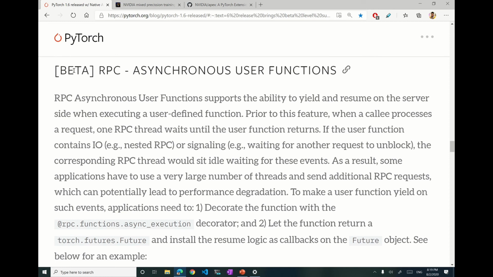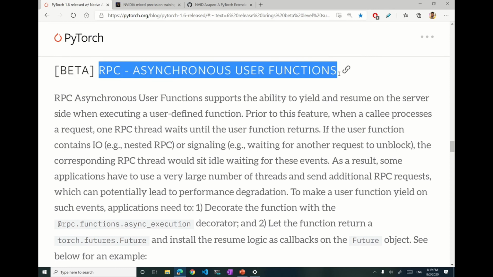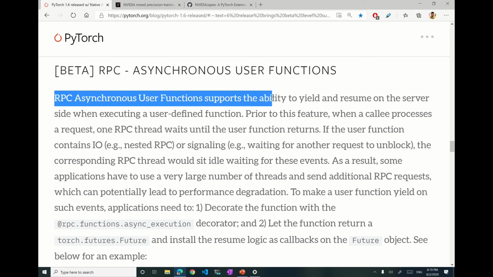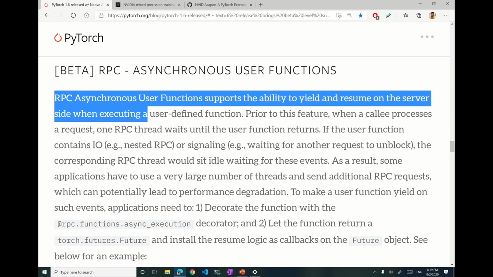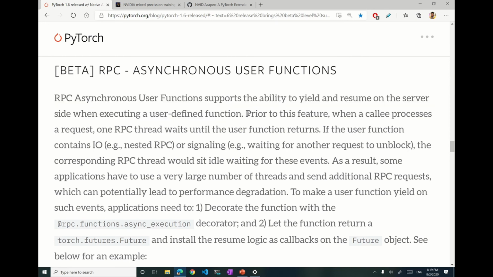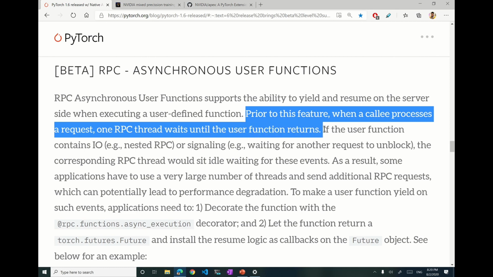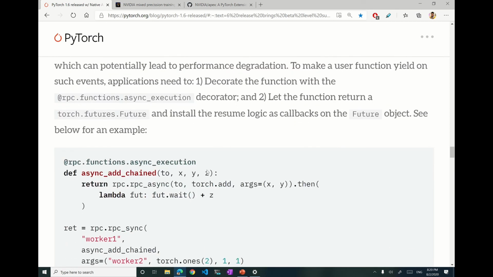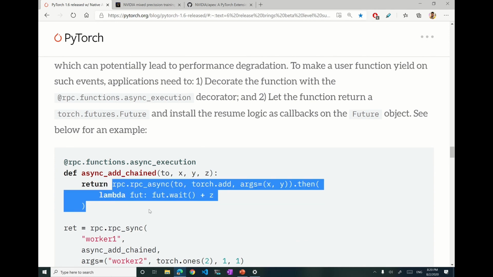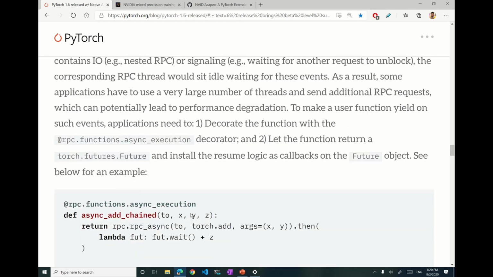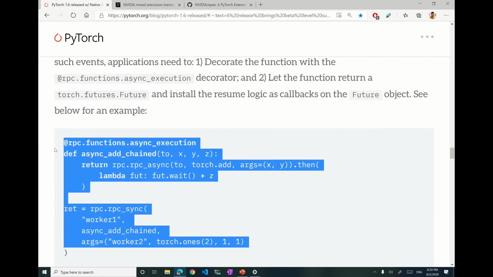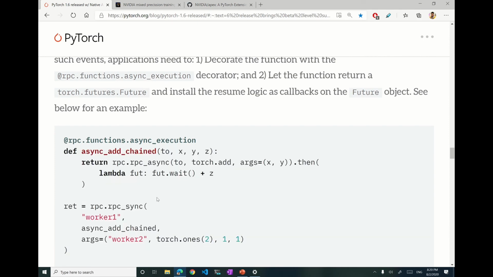Another feature which is also in beta is RPC asynchronous user functions. RPC asynchronous user function supports the ability to yield and resume on the server side when executing a user defined function. Prior to this feature, when a callee processes a request, one RPC thread waits until the user function returns. So what they are saying here is, I think previously while using RPC, the callee was waiting on that request to complete, but now I think there will be a callback function. I don't know much about RPC since I have never used it, but I will definitely try this and understand more about it and create another video on it.